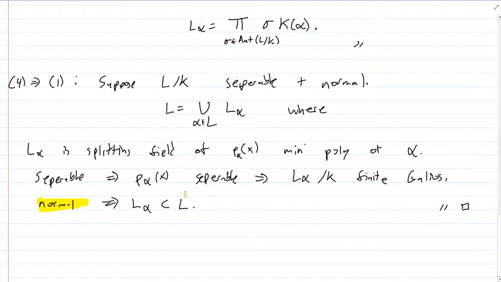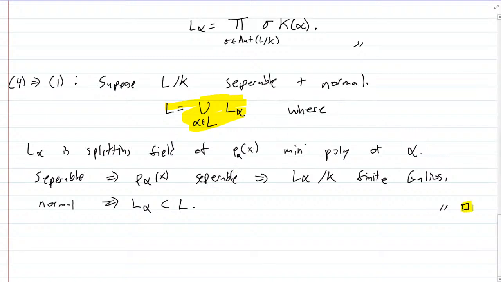Normal means that P alpha(x), which has a root alpha in L, splits completely in L. So the splitting field is contained in L. L alpha, which is the splitting field of P alpha, is contained in L. So we use both the properties of separable and normal to conclude that L is a union of finite Galois extensions.